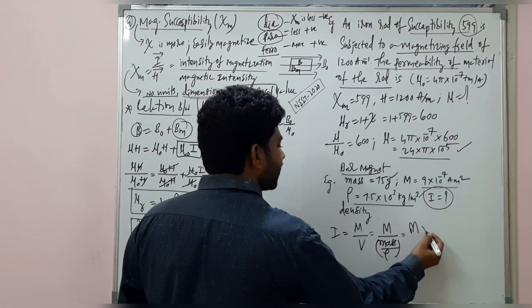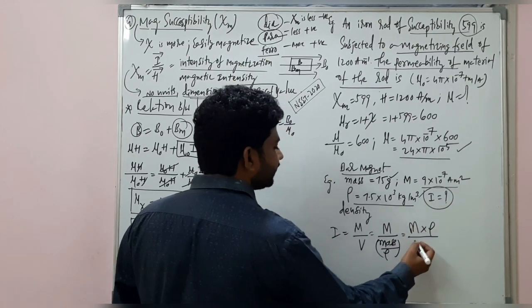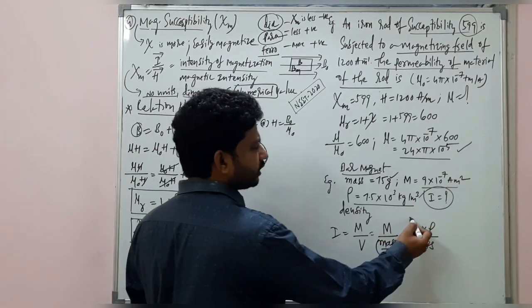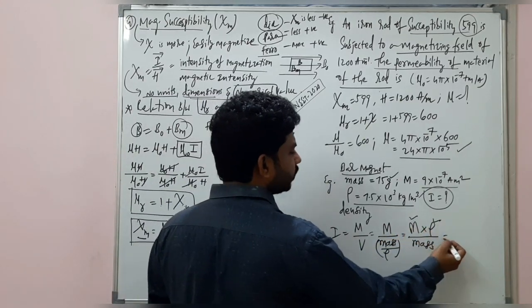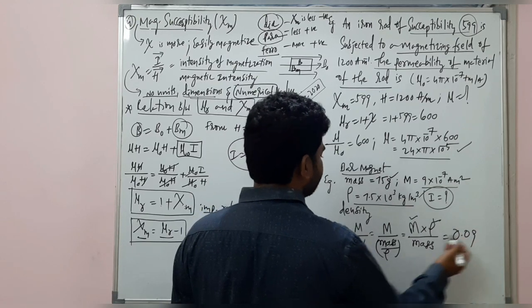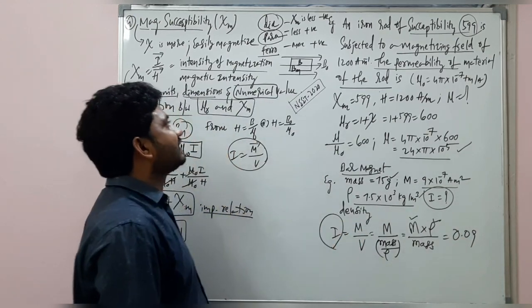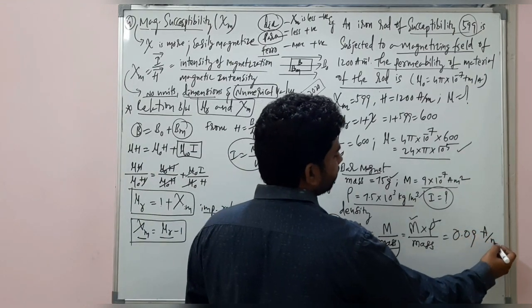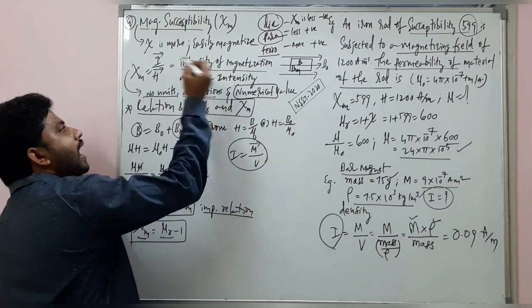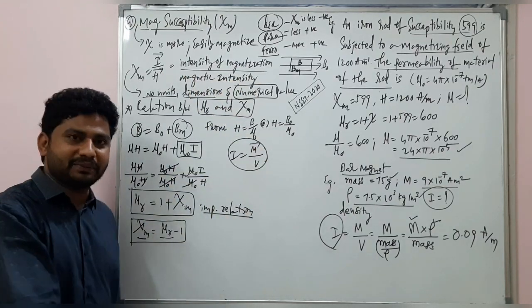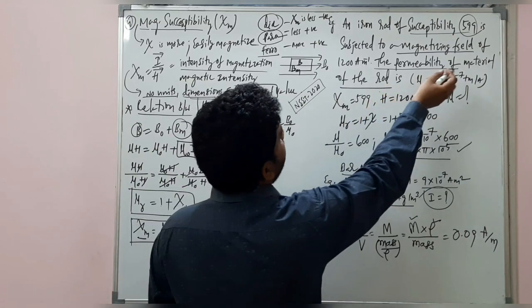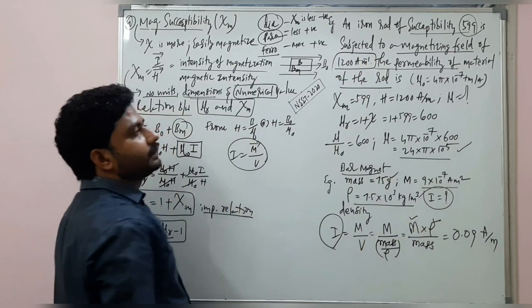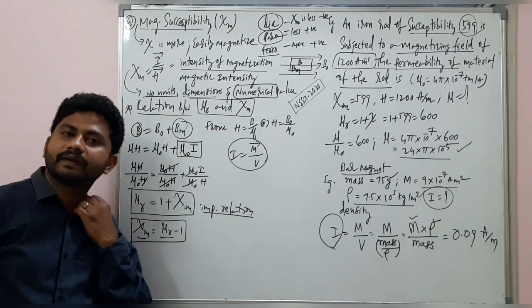So this is magnetic moment into density by mass. Understand? Substitute everything, magnetic moment, density, mass, everything you have, and you get 0.09 as the intensity of magnetization. The intensity of magnetization unit is ampere per meter. Even the H units, magnetic intensity units, are also ampere per meter. You can see here, magnetizing field, 1200 ampere per meter. Okay, all right.